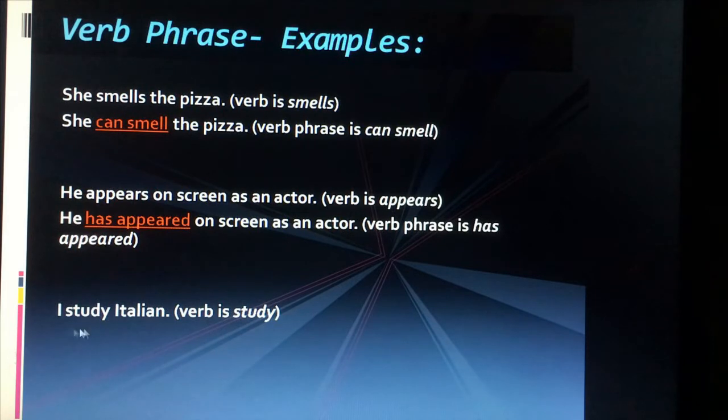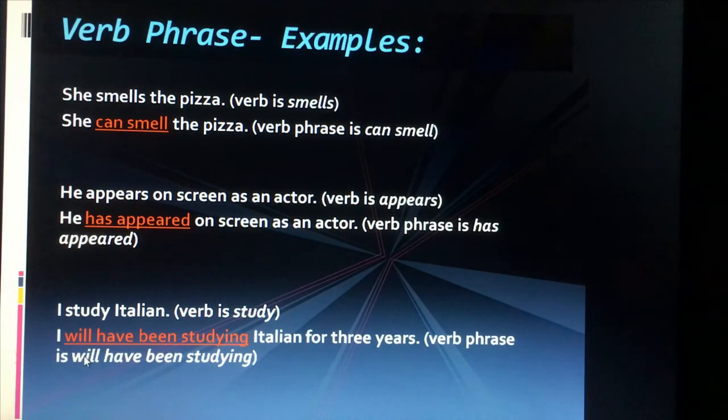Lastly, we can see: I study Italian. The verb is study. If we add auxiliary verbs here, I will have been studying. As you can see, these are the participles of studying. So: I will have been studying Italian for 3 years. So the verb phrase is will have been studying altogether. So this is the end of these kinds of phrases. I hope you have learned so far, and this is a clear concept for you.